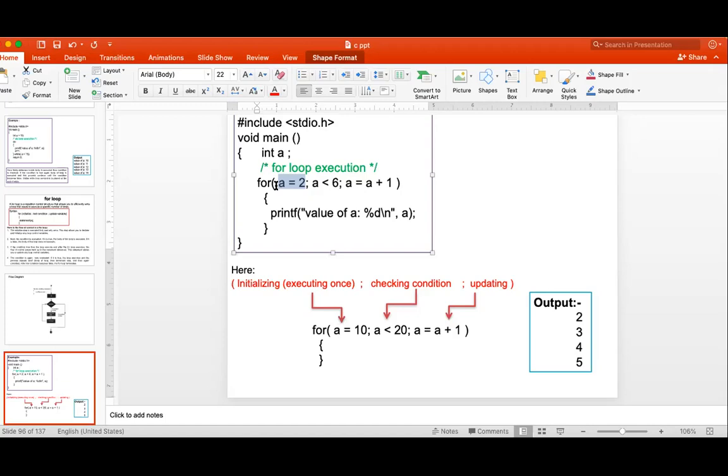Getting? But in case of a while loop, how do we write it? Can you tell me? I want to write the same for loop within a while loop. So firstly, I have to initialize a.